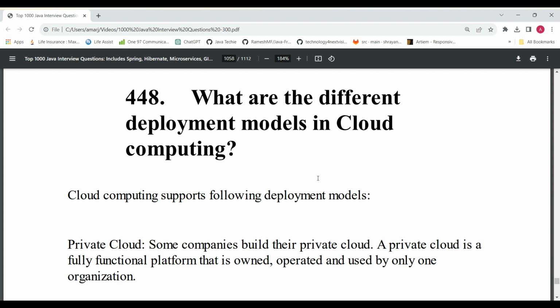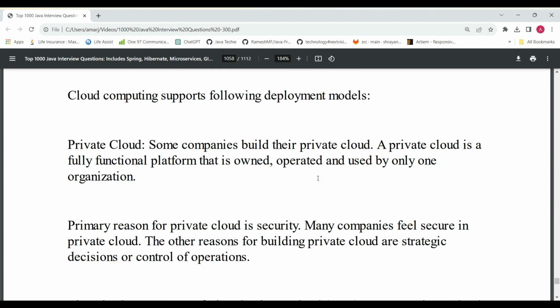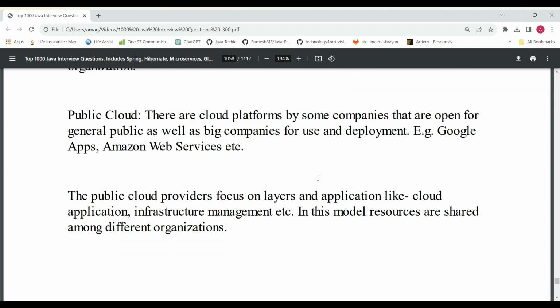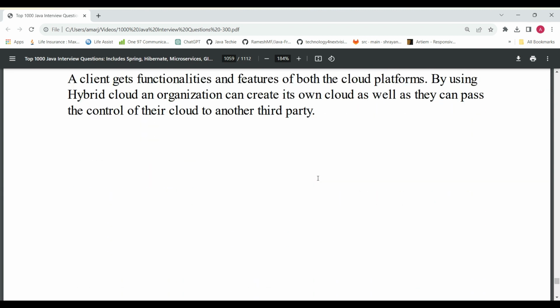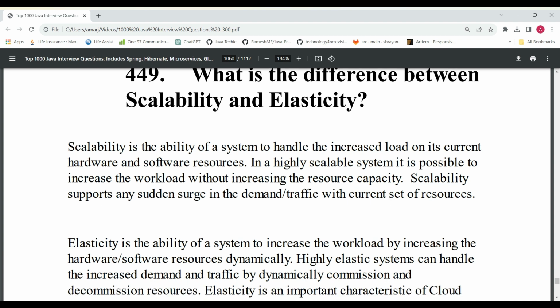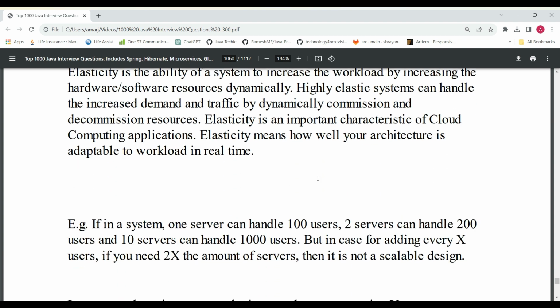And then, what are the different deployment models in cloud computing? We have different types of models, like private cloud, public cloud, and hybrid cloud. So what is hybrid cloud? What is private cloud? What is public cloud? And what are scalability and elasticity? What is the difference? There are multiple differences between scalability and elasticity.